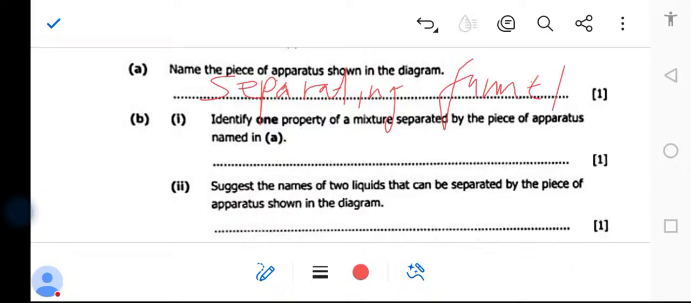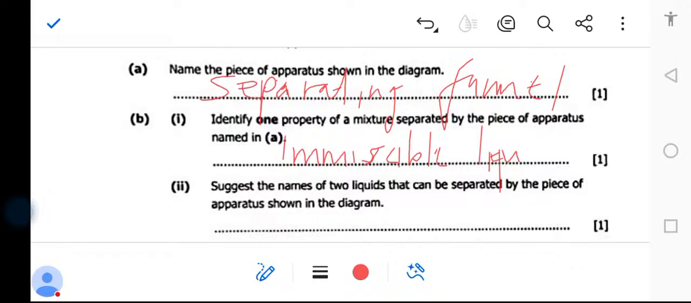So after answering the separating funnel, the next question is saying, identify one property of a mixture separated by the piece of apparatus. So what do you think is the property of the mixture here? When they say the property, they mean can it be mixed or it cannot be mixed? Is it miscible or immiscible? It is immiscible. You say the property, it separates immiscible liquids.